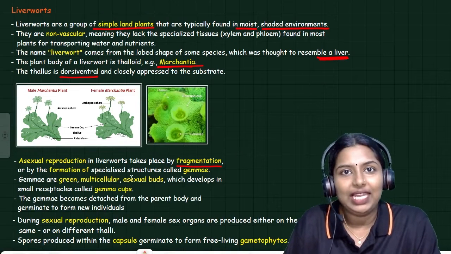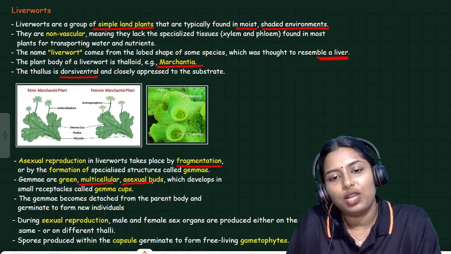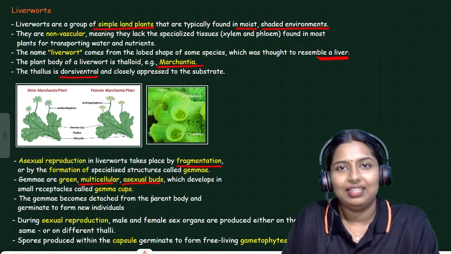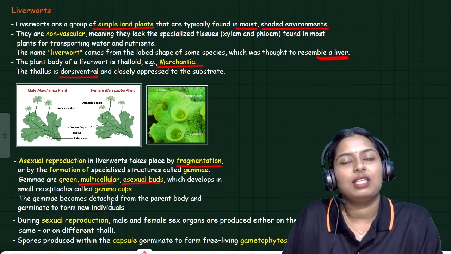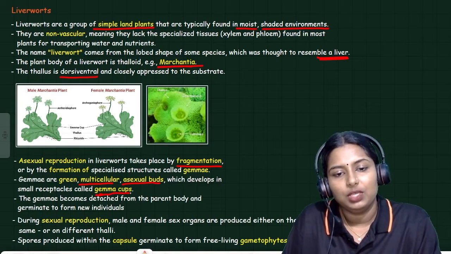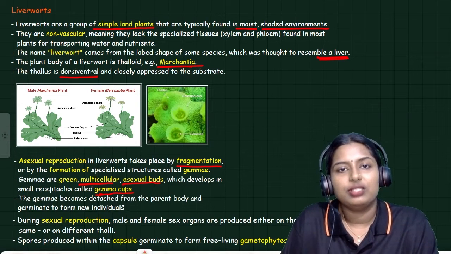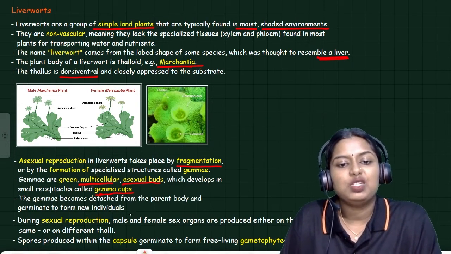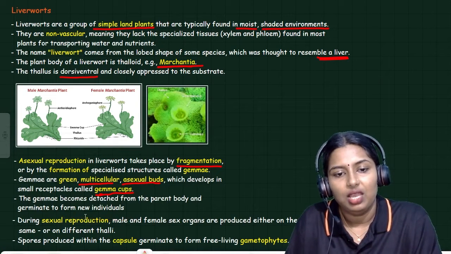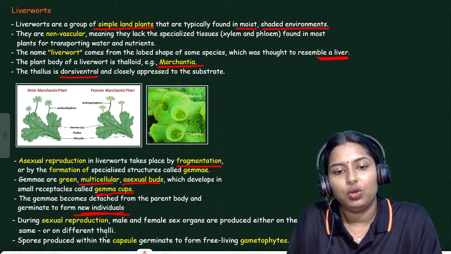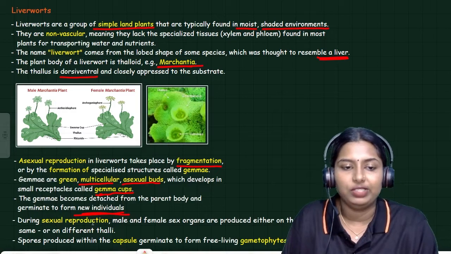Gemmae are green in color, multicellular, asexual buds which develop in small receptacles called gemma cups. So gemma develops inside a receptacle called the gemma cup. After attaining a certain growth, the gemma becomes detached from the parent body and germinates to form a new individual.